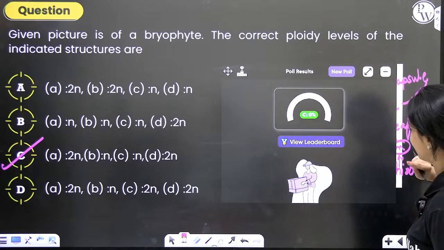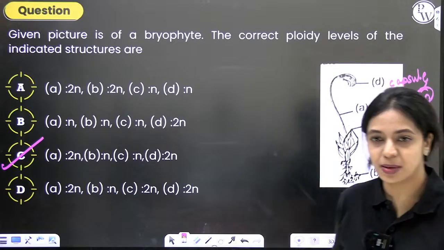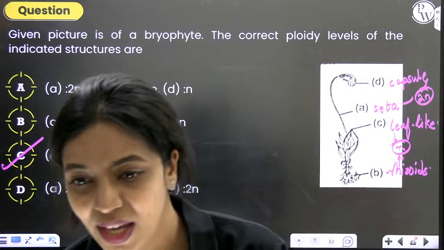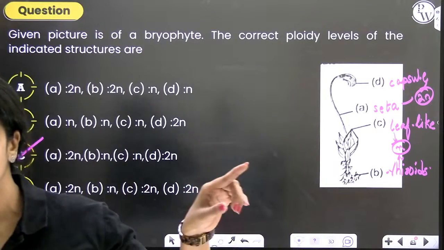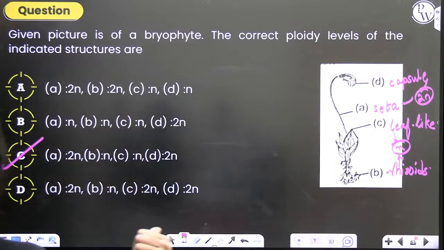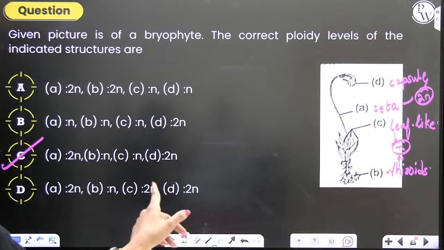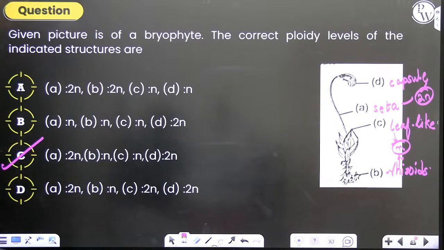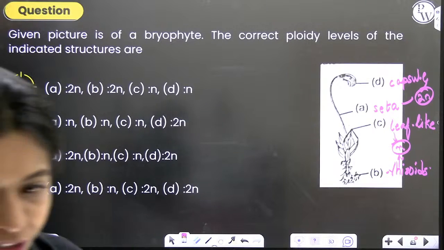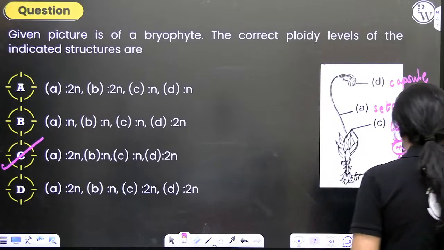There should be some glitch with the poll because I saw some people had answered C. Abhishek, you don't have to write C, C, C, C. Just type C once. Maybe if you're typing it too many times, it's not picking it up. Okay. So is this question clearly understood? Next chapter would be morphology of flowering plants. That will be handled by Chaitra ma'am. Okay. All right. Now let's move on.